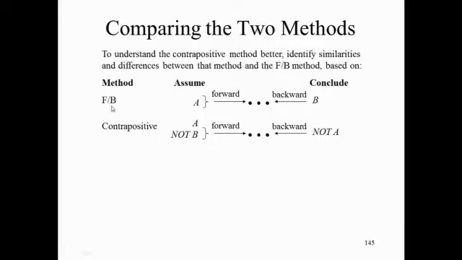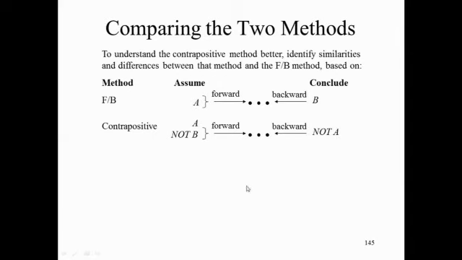Again, to get a better understanding of this contrapositive method, let's look at comparing the contrapositive method with the forward-backward method. Here it is. With the forward-backward method, you assume A is true. Your job is to show that B is true. You work forward from A and backward from B. With the contrapositive method, you assume not B is true, and you work forward from not B. Your goal is to show that not A is true, and you work backward from there.